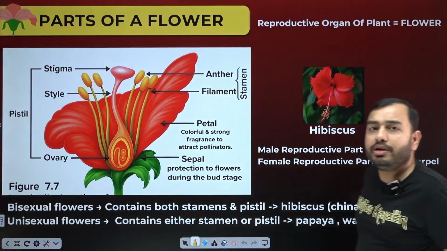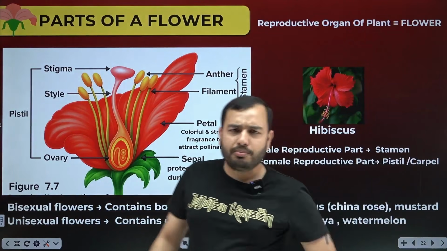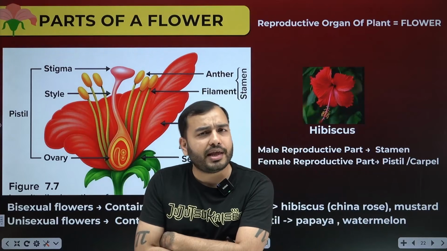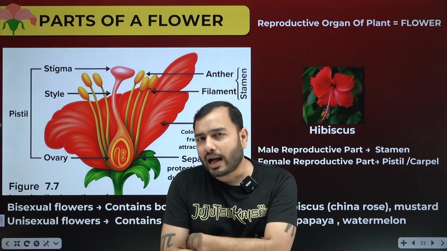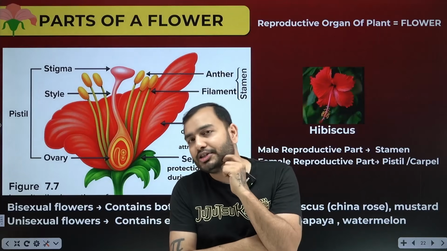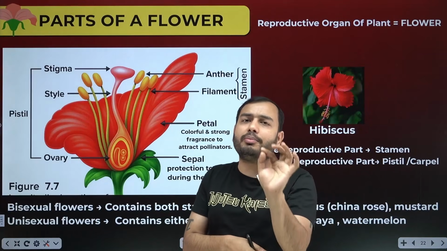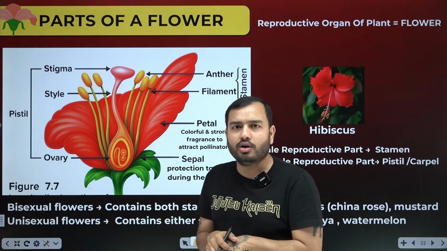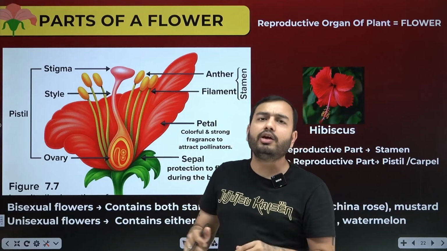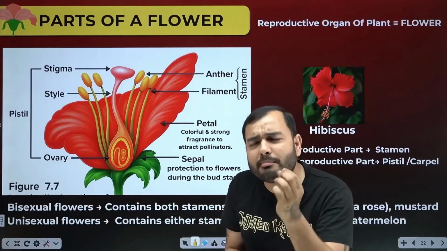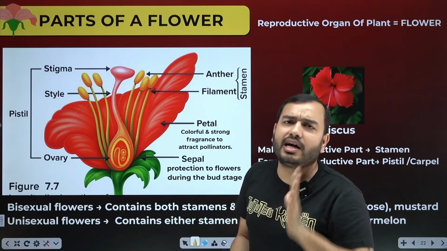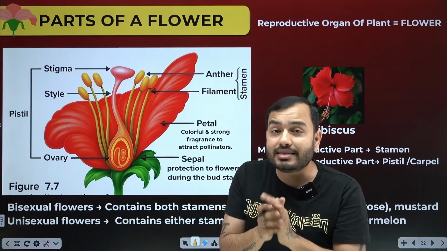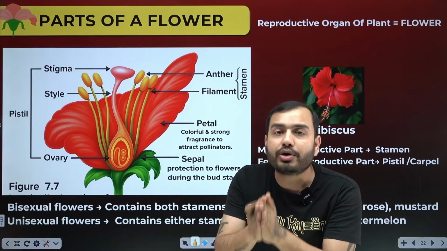Now we will study sexual reproduction in flowers, or sexual reproduction inside plants. If you need a new plant, do you need a seed? Yes, we need a seed. If I give you a seed, you will dig a hole in the ground, bury the seed and pour water over it. The sun will shine and a plant will be formed. Meaning, if the plant makes a seed for you, a new plant will be formed. Now, how is a seed formed? A seed is formed by sexual reproduction.